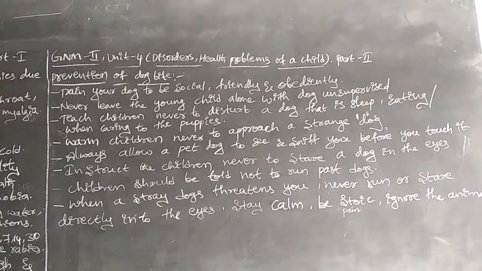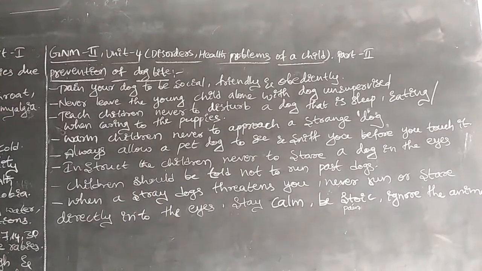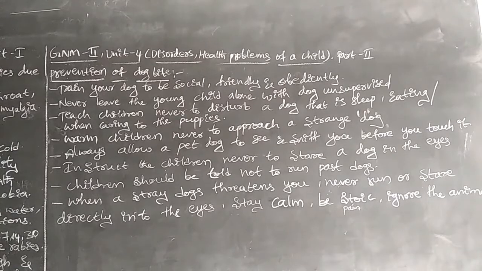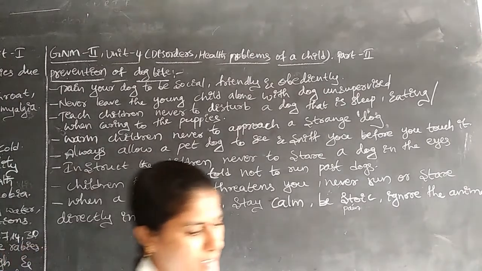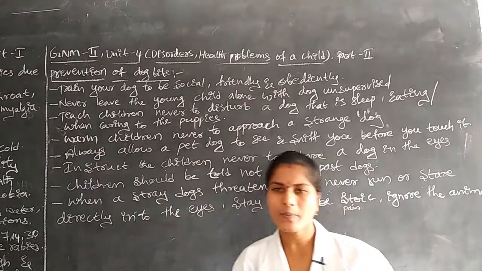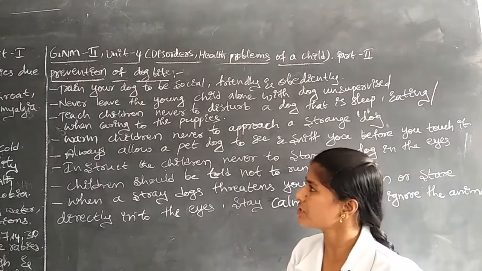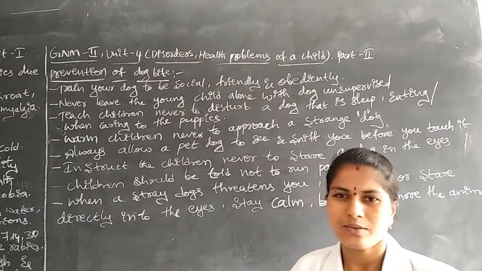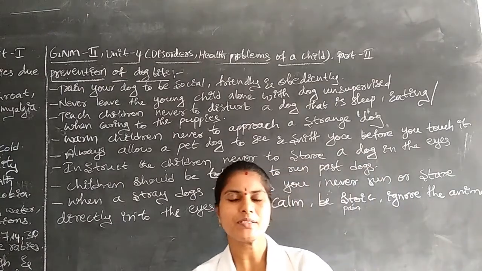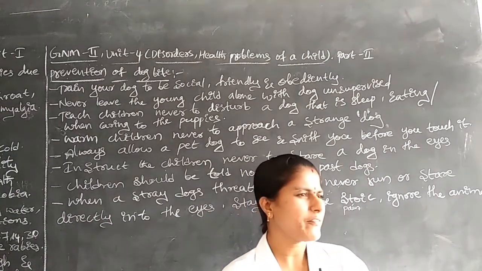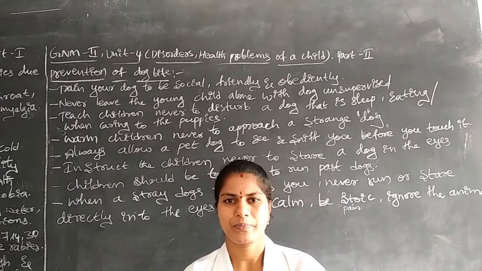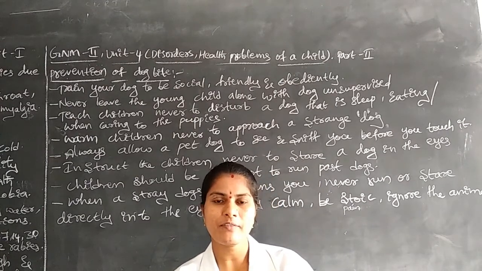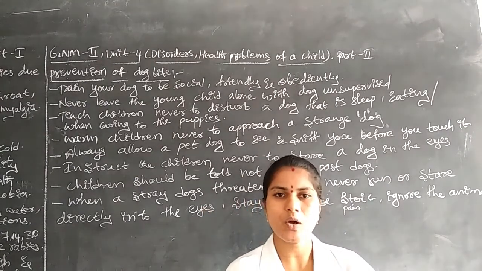Next, prevention of dog bite. How do we prevent this type of dog bite? Some preventive precautions are there. The first prevention is to train your dogs. Sometimes in the family or in the community, every family has one dog. First of all we have to give some training to the dogs.